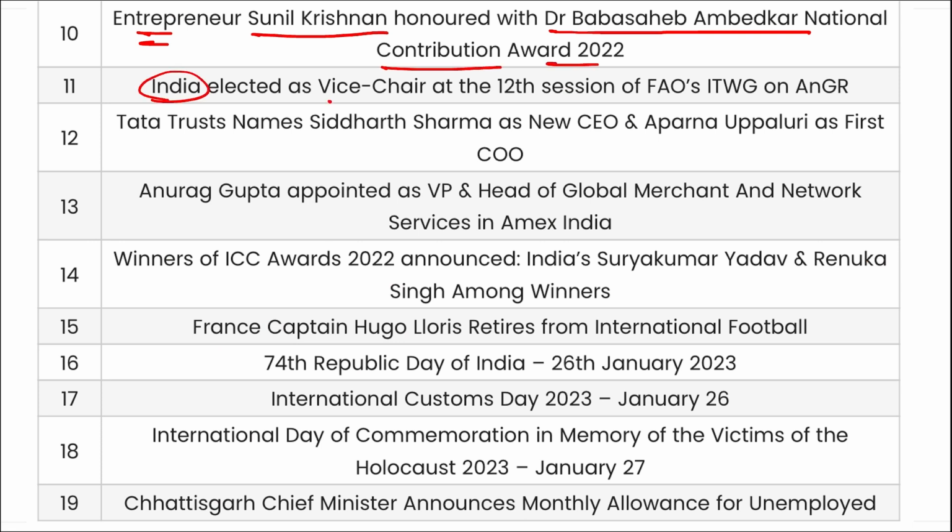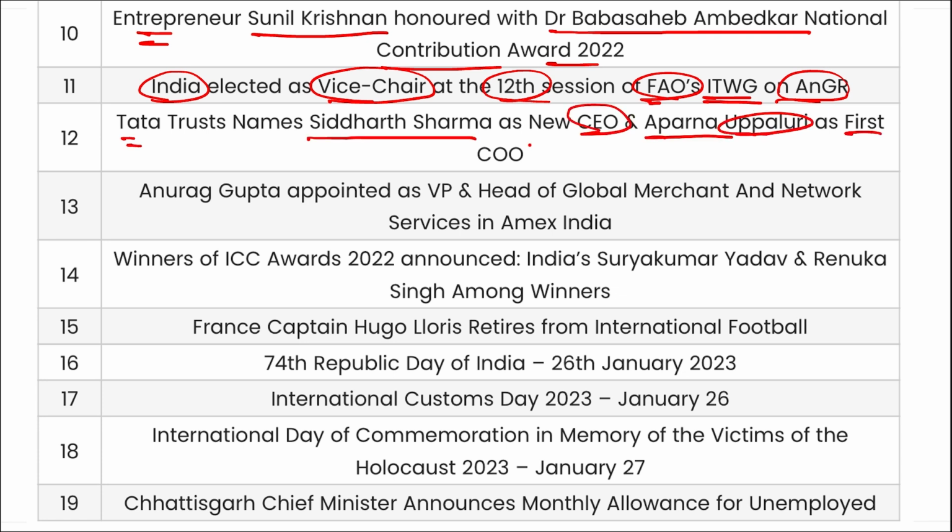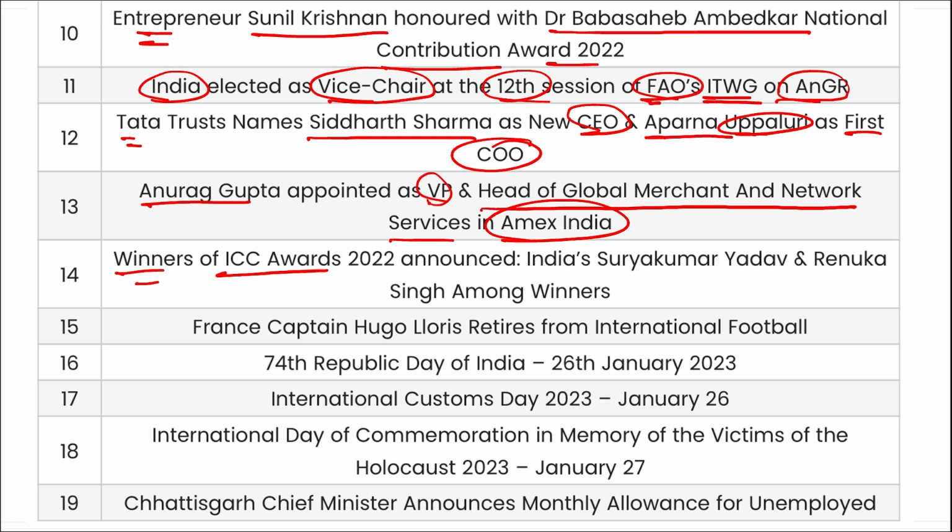India has been elected as the vice chair at the 12th session of the FAO's ITWG on animal genetic research. Tata Trust has named Siddharth Sharma as the new CEO and Aparna Upaluri as the first Chief Operating Officer. Anurag Gupta has been appointed as the Vice President and Head of Global Merchant and Network Services in Amex India. Winners of ICC Awards 2022 were announced, and India's Surya Kumar Yadav and Renuka Singh are among the winners.